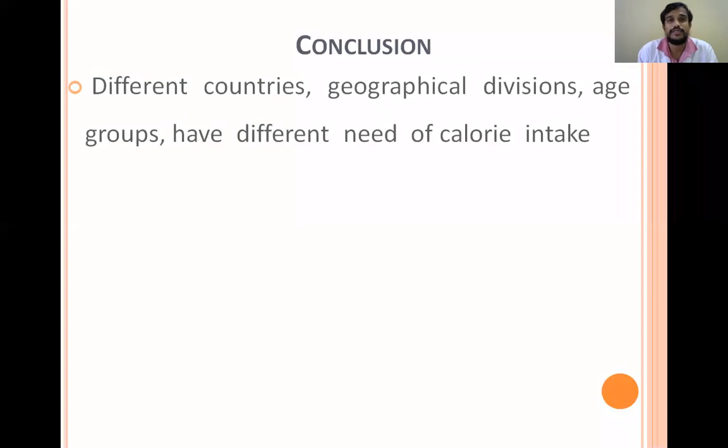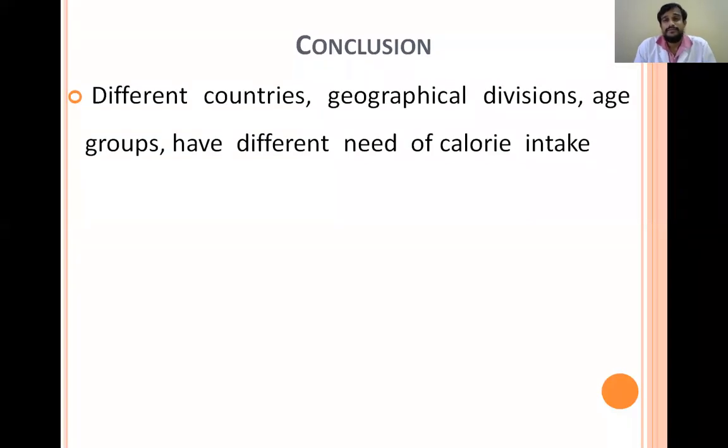And coming to the conclusion, we know all the things we are doing is to maintain good health. To maintain good health, we have to take a balanced diet. So to take a balanced diet, we have to know the amount of energy present in the food. We have to know how much energy we are taking, the intake of energy. So that's why we have to calculate the energy in the food, and to get good health effects, we have to calculate the percentage of contribution by individual components also.